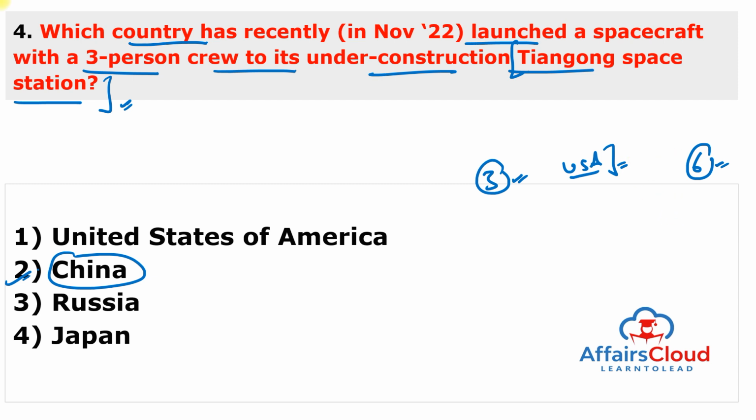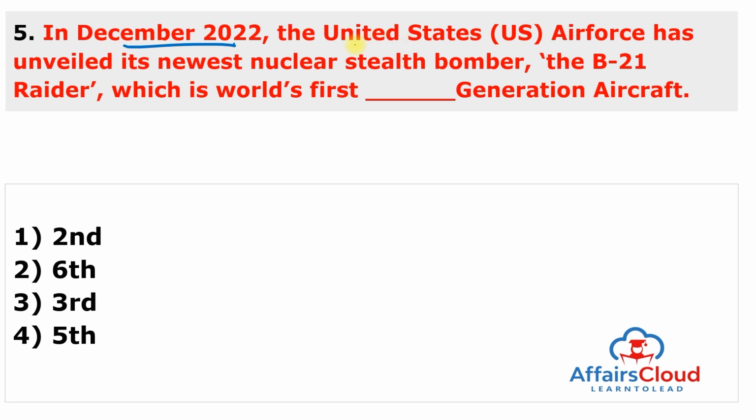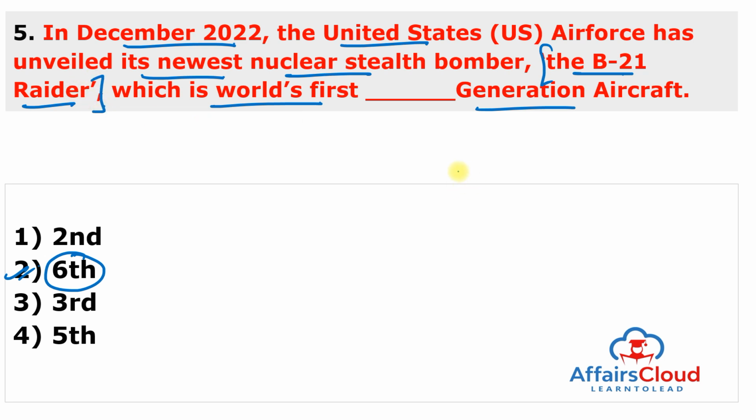Moving to next question. In December 2022, the United States Air Force has unveiled its newest nuclear stealth bomber known as the B-21 Raider, which is world's first 6th generation aircraft. This is the 6th generation aircraft, and the keyword here is the B-21 Raider. So USA Air Force has unveiled its nuclear stealth bomber B-21 Raider, which is world's first 6th generation aircraft. And the technology behind this is developed and delivered by Northrop Grumman, and it will cost nearly $700 million each and can carry nuclear and conventional weapons.